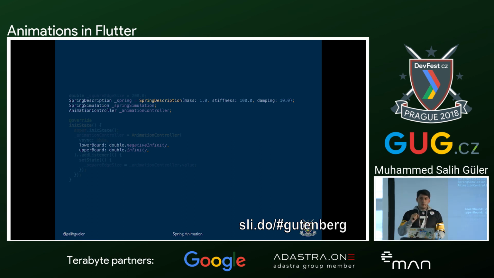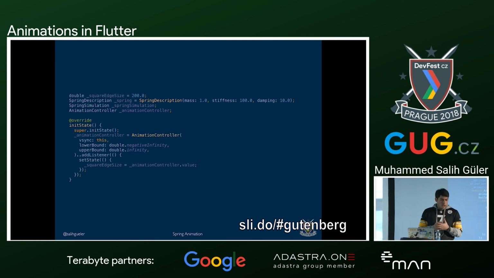Lower bound and upper bound will be infinities because, since these are physics animations, this will be calculated by the Flutter system and will happen according to the information that we give. So we don't have to give a duration to it. It will calculate its duration itself. When you change the damping, for example, and it gets slower, you cannot give a duration to make it faster. That's why we are giving infinity values here.